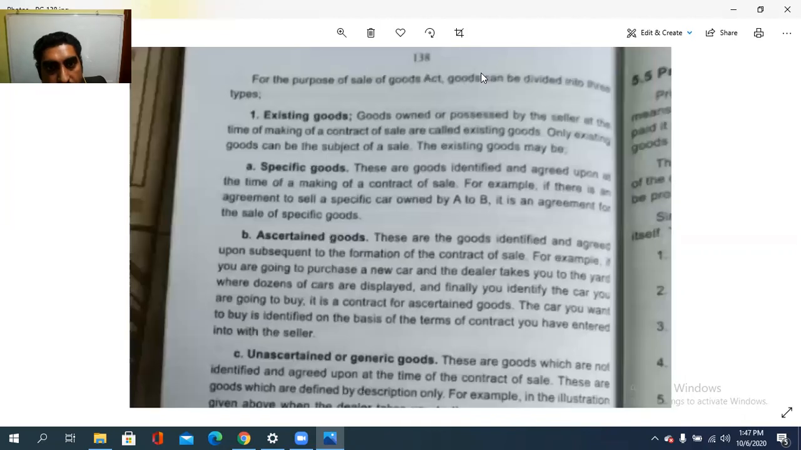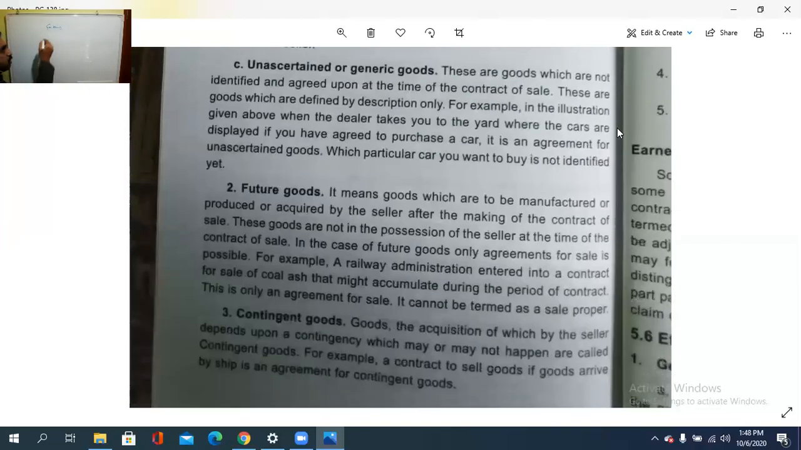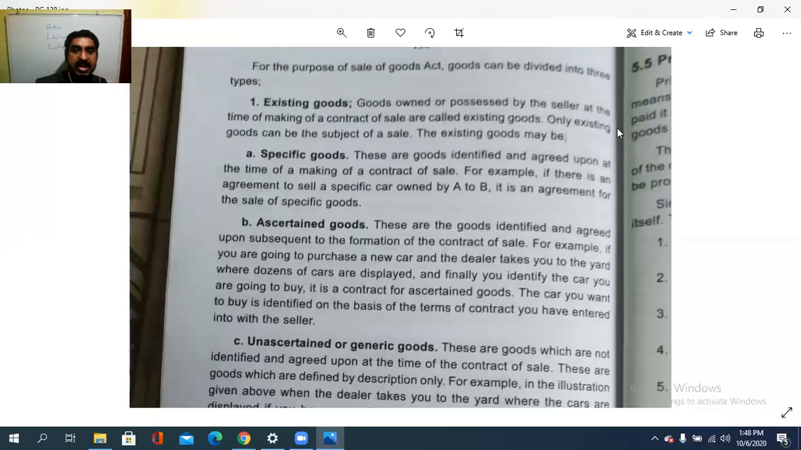Then, for the purpose of the Sale of Goods Act, goods can be divided into three: existing goods, future goods and contingent goods. What are these three? Existing goods, then future goods and contingent goods.